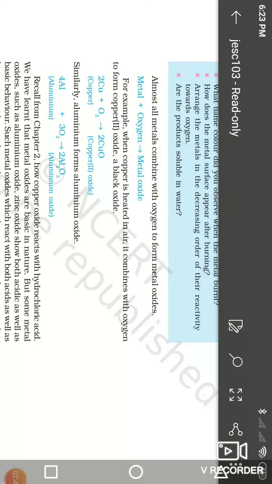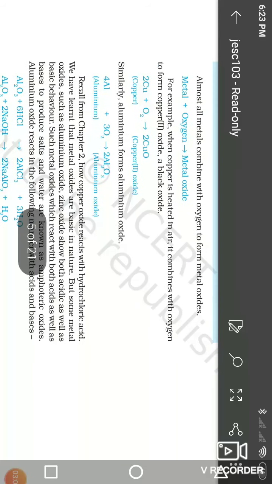Almost all metals combine with oxygen to form a metal oxide. Here, metal plus oxygen gives metal oxides. One example is when copper is heated in air, it combines with oxygen to form copper oxide.